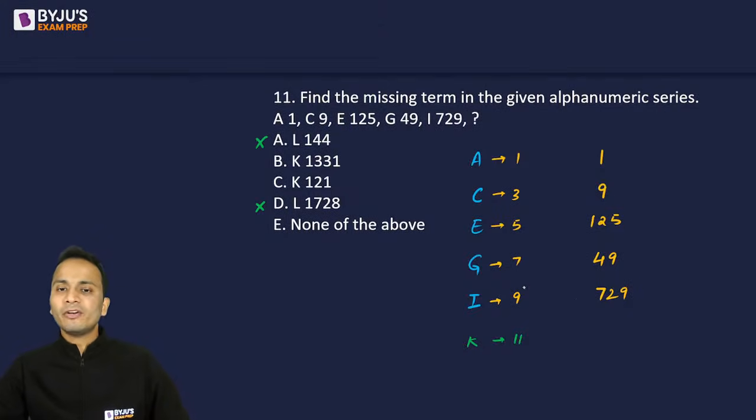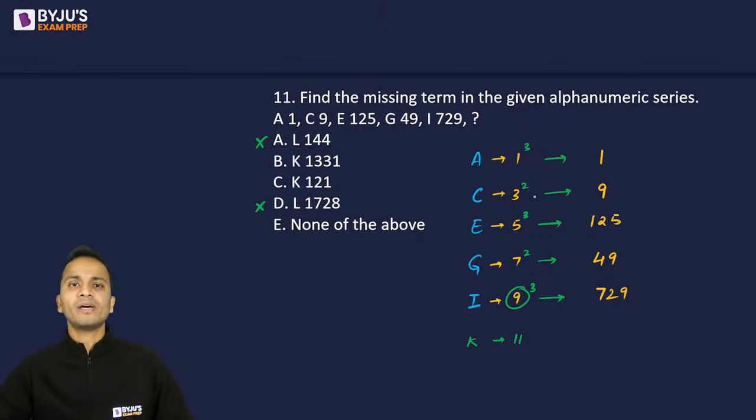Now how did I reach 729 from 9? So I can say 9 cube is 729. 7 square is 49. 5 cube is 125. 3 square is 9. So 1 cube will be 1. So 1 cube, 3 square, 5 cube, 7 square, 9 cube, alternate cube and squares. So finally it should be 11 square and that is 121. So K 121 should be the correct answer.